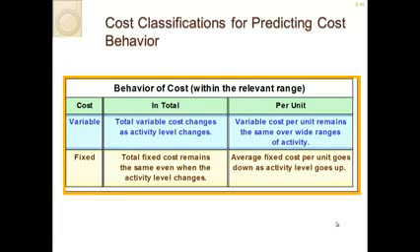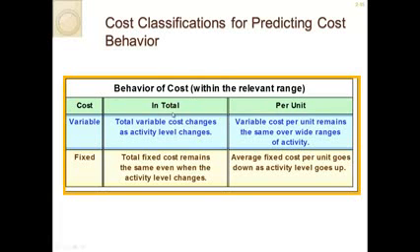So the number of steering wheels changes with the number of cars we produce, whereas the building does not change with the number of cars we produce. We could produce 10 cars or 5,000 cars, and that's why it says within a relevant range. At a certain point, we may have to buy another building, but in general, the building is a fixed cost, right? Whereas the steering wheel would be a variable cost.